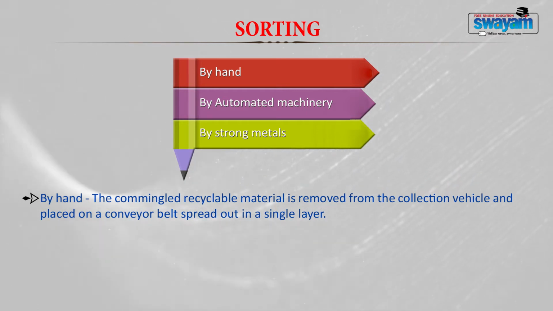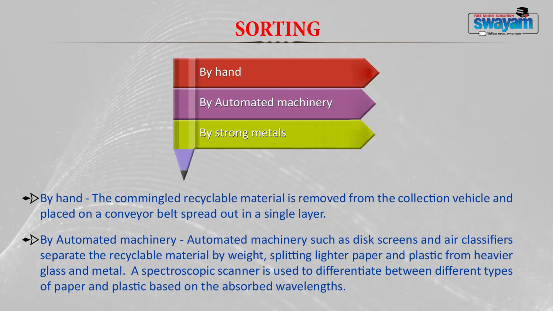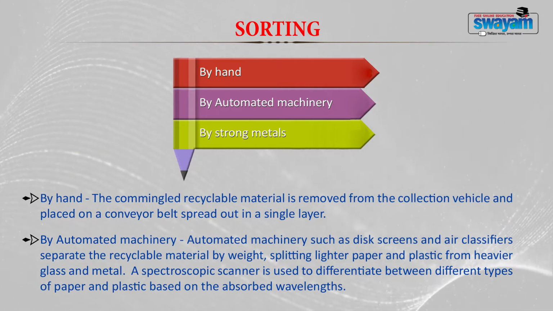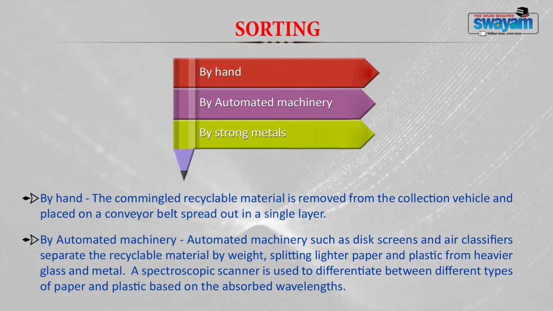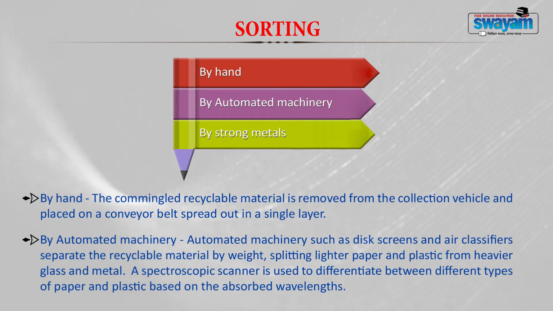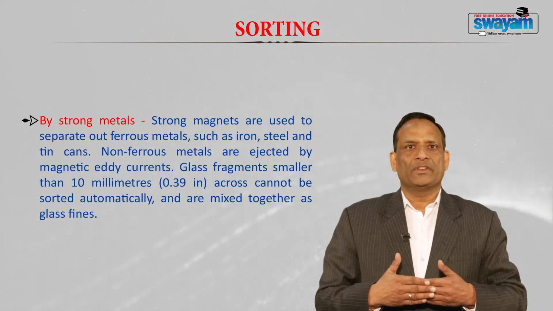The second method of waste sorting is by automated machinery. Automated machinery such as disc screens and air classifiers separate the recyclable material by weight, splitting lighter paper and plastic from heavier glass and metal. A spectroscopic scanner is used to differentiate between different types of paper and plastics based on the absorbed wavelength. The third way of sorting the waste is by using strong magnets.